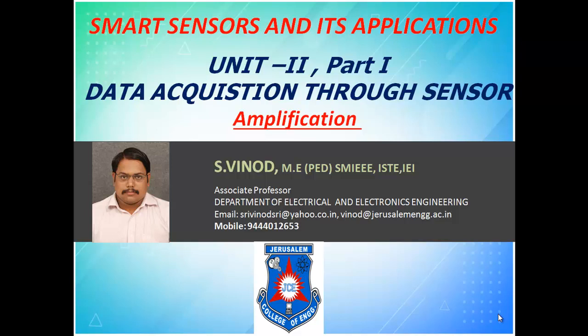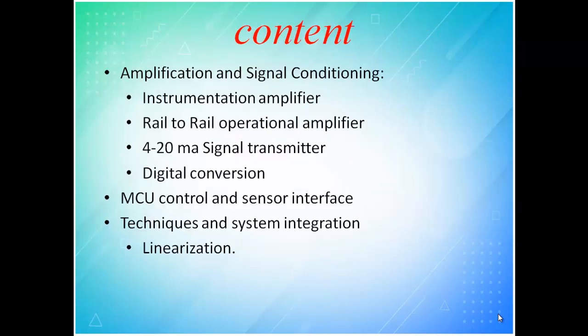So let us start with the content of your unit number 2, which is as follows. We will discuss amplification, then signal conditioning.